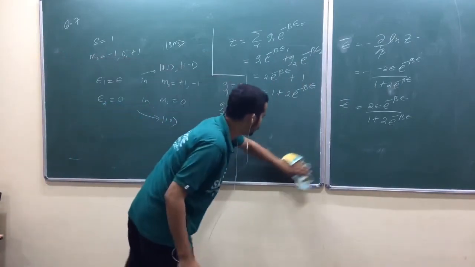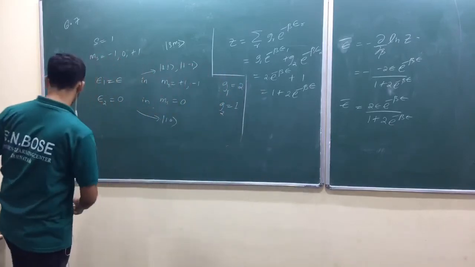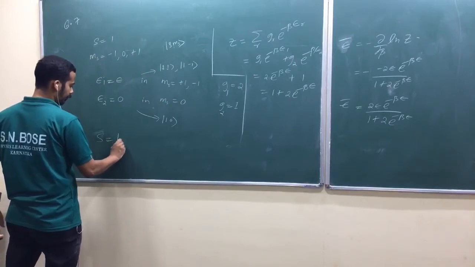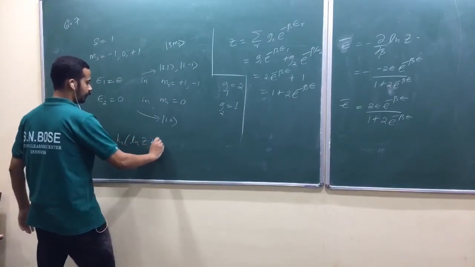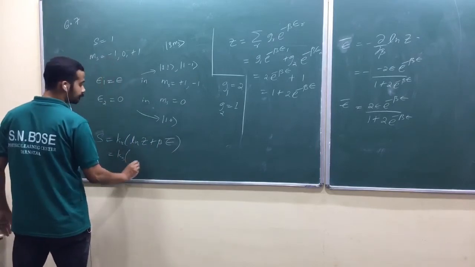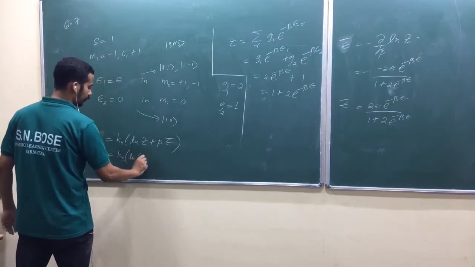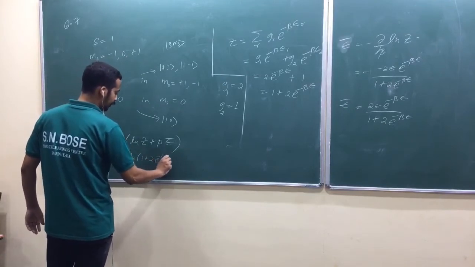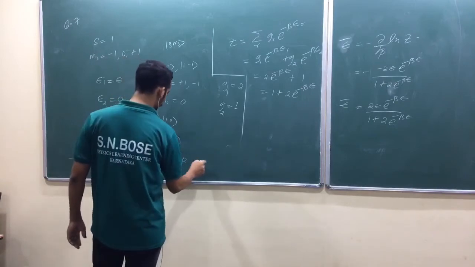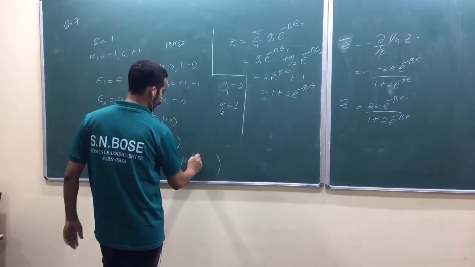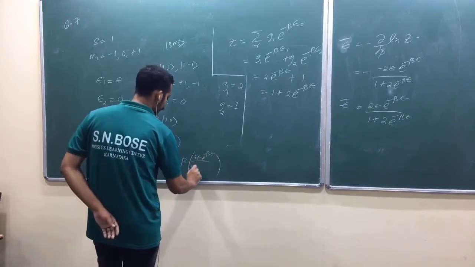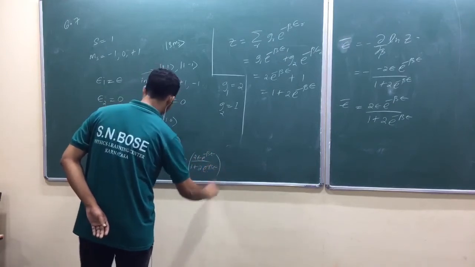So how do you find entropy? Entropy is equal to kB log z plus beta into average energy. Am I right? kB log of 1 plus 2 e raised to minus beta E plus beta into what is average energy? That whole thing. 2E e raised to minus beta E whole divided by 1 plus 2 e raised to minus beta E.